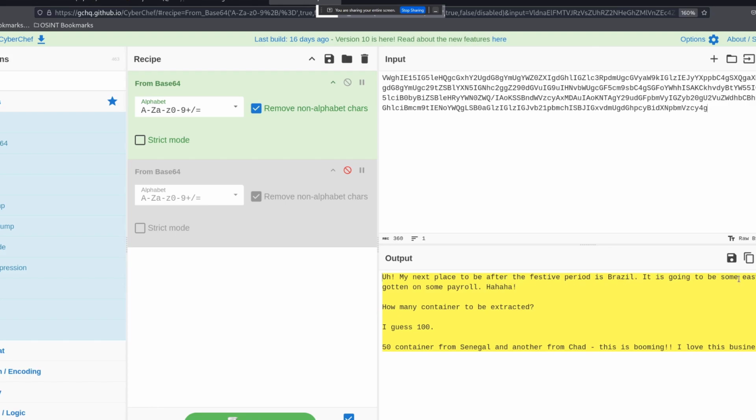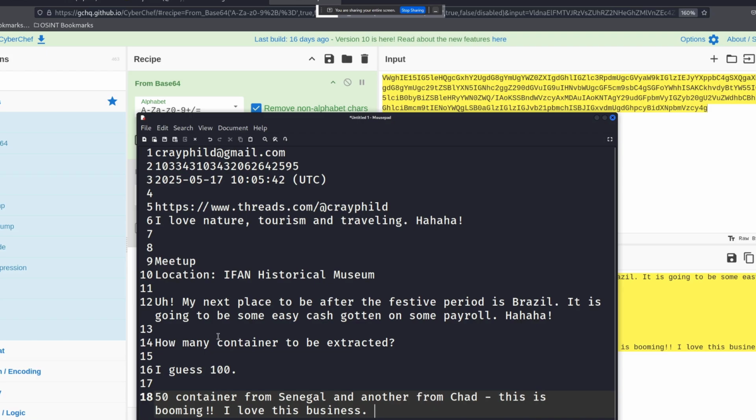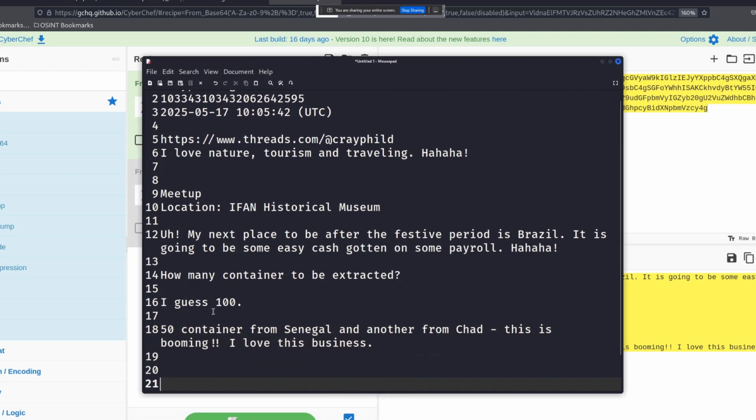It's going to be some easy cash gotten on some payroll. Haha. How many containers to be extracted? I guess 150 containers from Senegal and other from Chad. Now I don't know whether this is the place or not. So I love business. So let me copy this and add it in here, because this might all make sense after we gather more information.